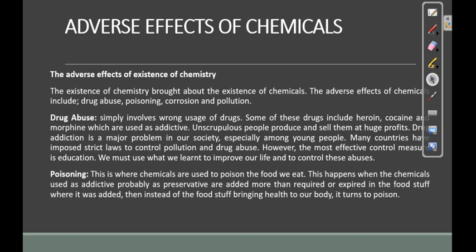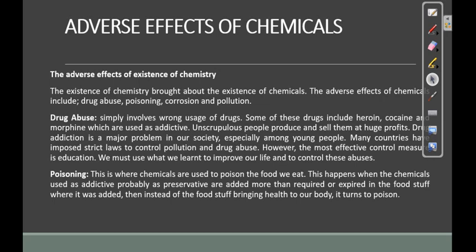Another one is poisoning. Let's take for instance, a lot of chemicals are available that have been used to poison animals, and even human beings. Take fishermen, for instance. Some fishermen use chemicals to catch fish. When those chemicals are spread in water, the fish will take in the water, and those chemicals will enter their body and kill them. And when they die, those fish are sold to the market.